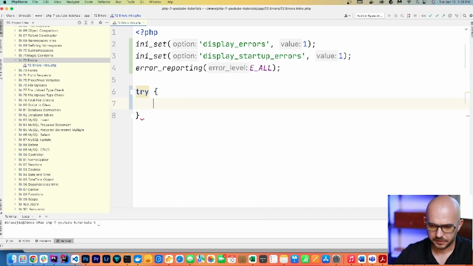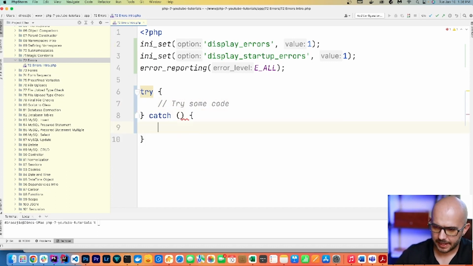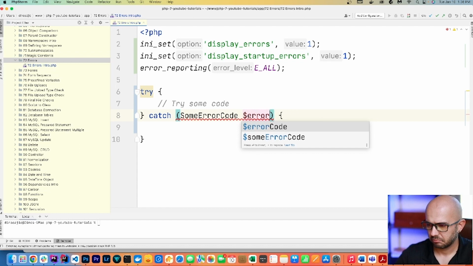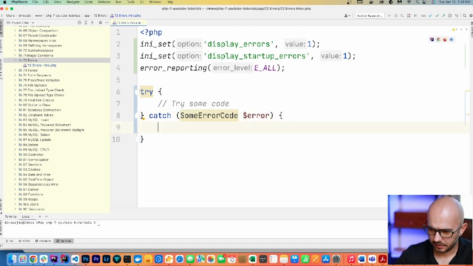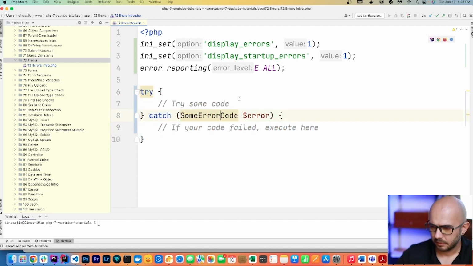So for example, we can say try some code, and then what we want to do is we want to catch. And what do we want to catch? Well, we want to catch some error, code error, which in this case doesn't exist. And so if your code failed, execute something here. So what could we try to pass inside of our try catch block? Well, we could try to execute our echo 10 divided by 0. So try to execute this.